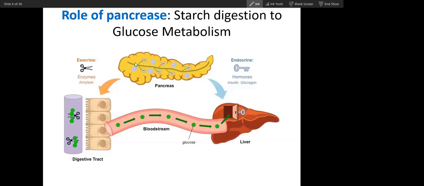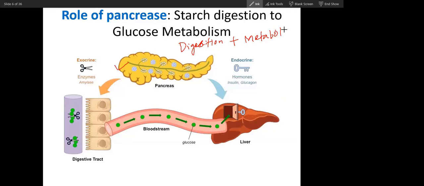Can you see this pancreas? The pancreas is an organ that is required for digestion of food. The pancreas is responsible for digestion plus metabolism. Both are regulated, both will be done by the pancreas. That is why the pancreas is very important.